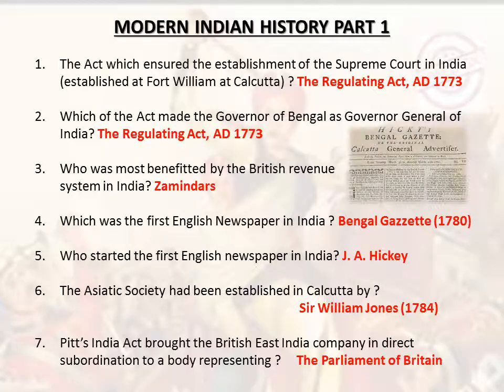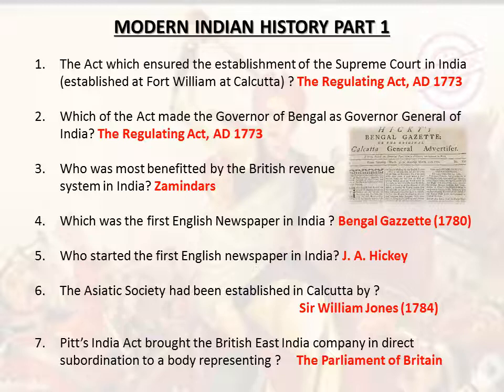The act which ensured the establishment of the Supreme Court in India, established at Fort William at Calcutta? The Regulating Act, AD 1773. Which act made the Governor of Bengal as Governor General of India? The Regulating Act, AD 1773. Who was most benefited by the British revenue system in India?